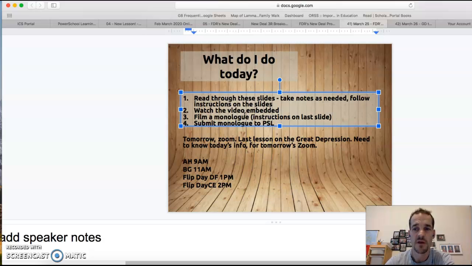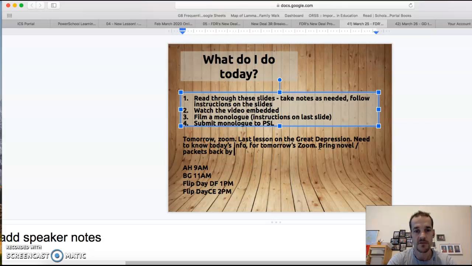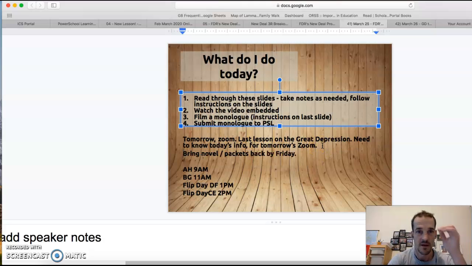It's really important that you know this material for tomorrow's class when we wrap it up. At the end you're going to film a monologue, and I'll go through that in a moment, and then you're going to submit that monologue to PowerSchool Learning. Please remember that tomorrow we have a Zoom. It's the last lesson on the Great Depression. You need to know today's info for that one. Here are the times for them. Also, you need to bring novels and your packets back by Friday, so you can start dropping those off already today. That would be great.